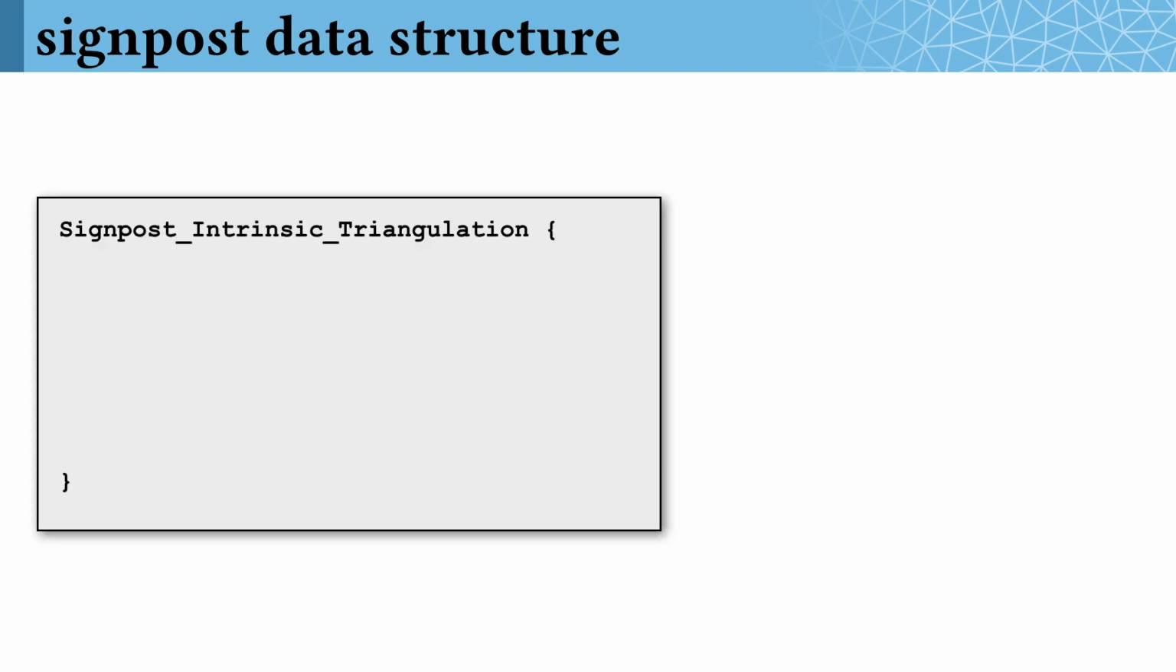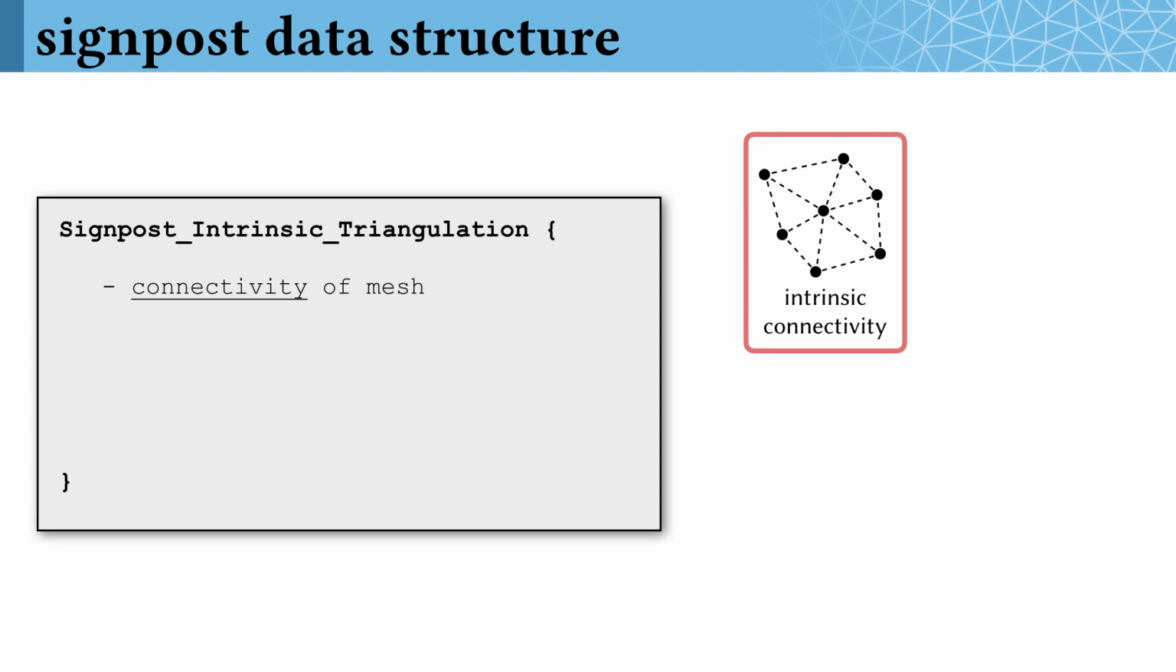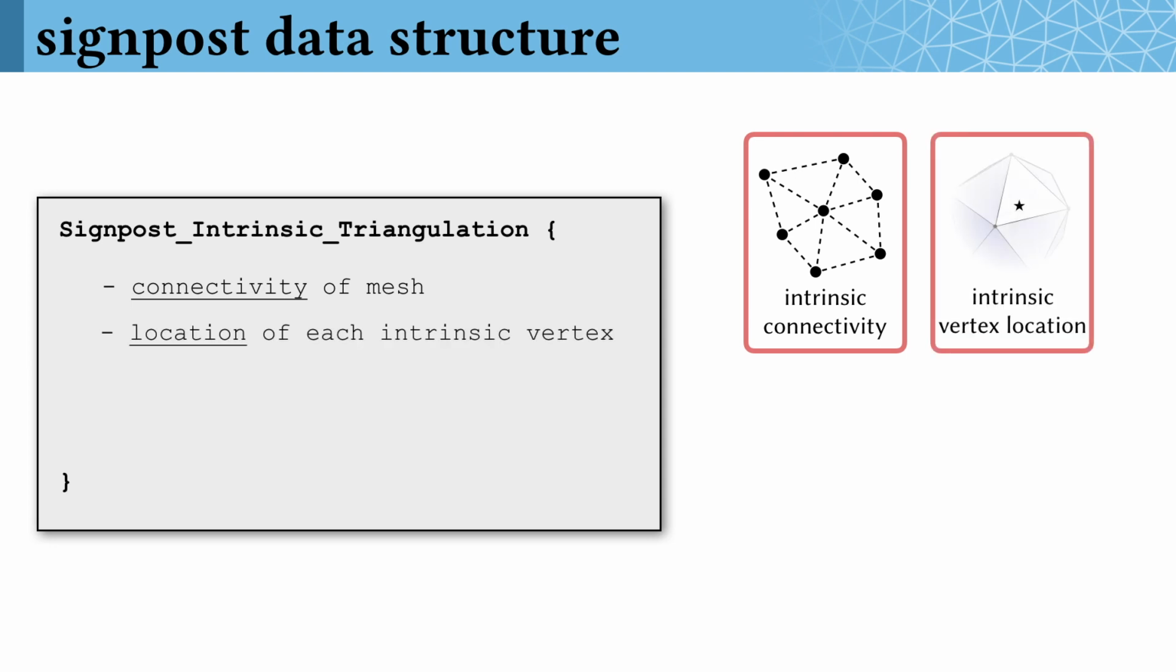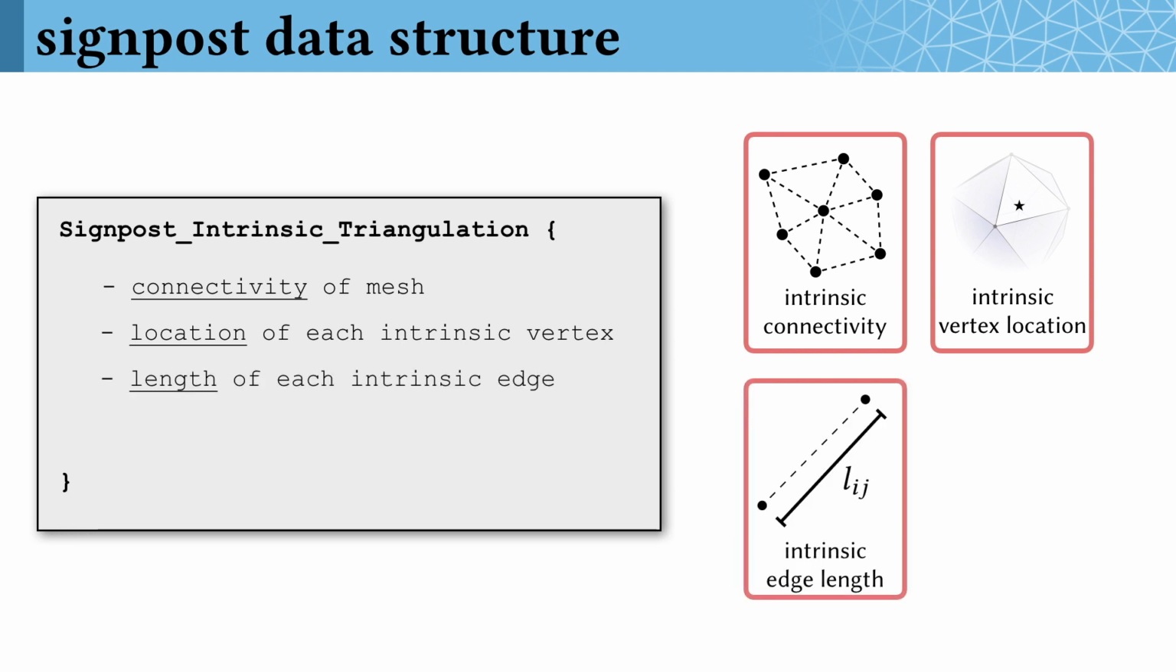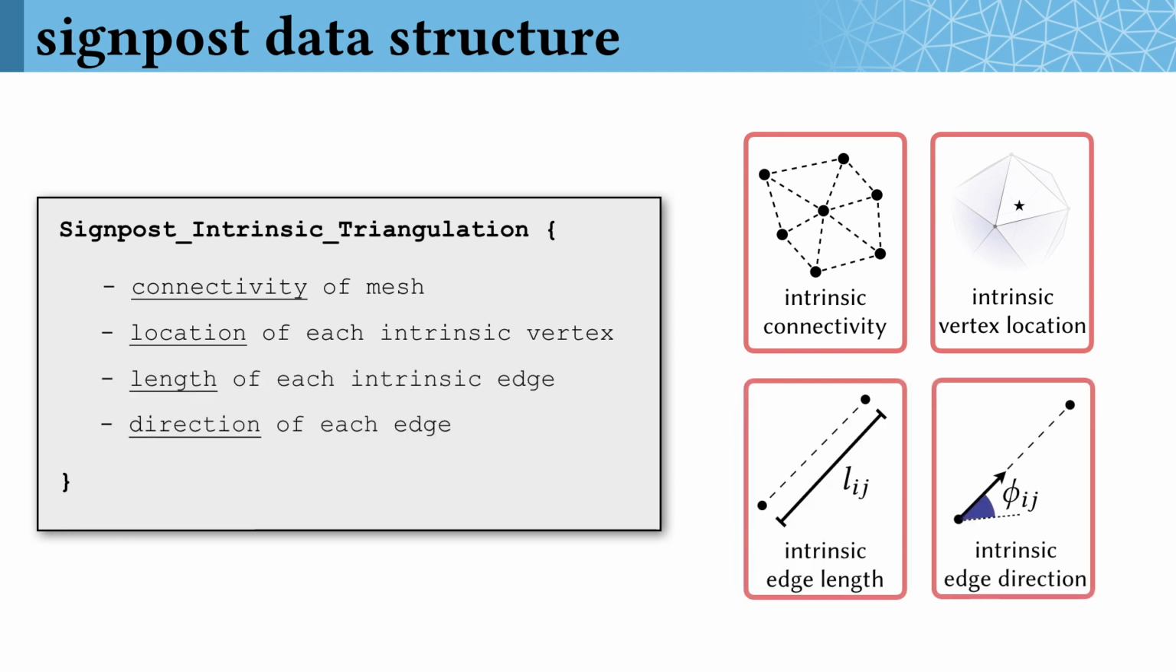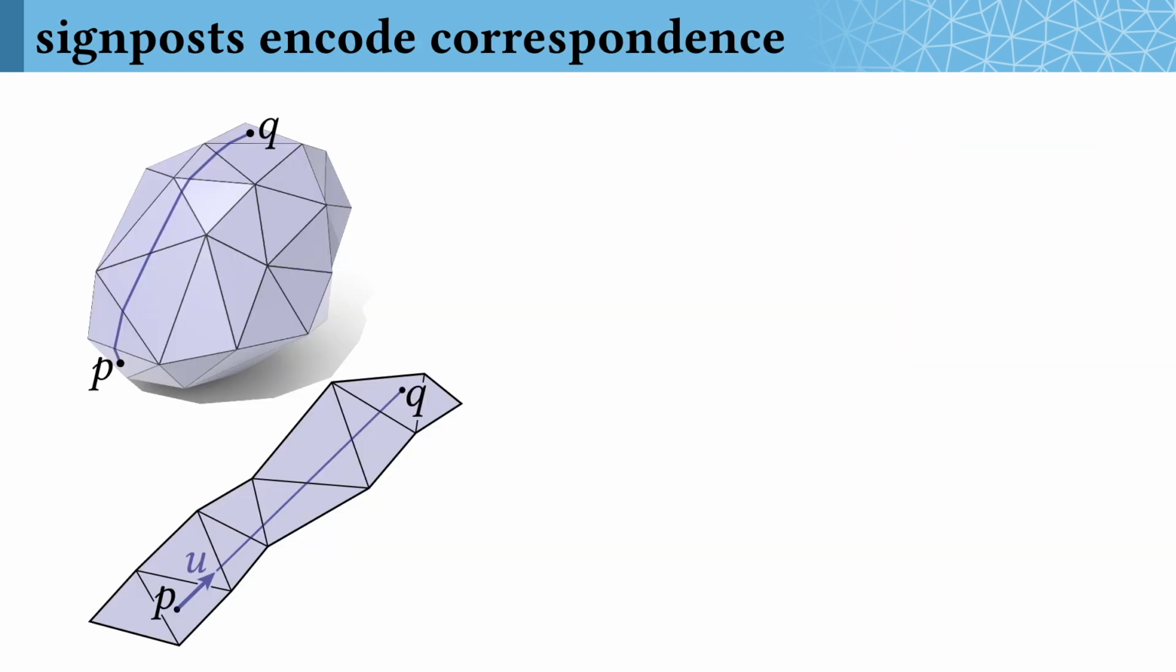To be really concrete about the data we store in our signpost intrinsic triangulations, we keep track of the connectivity of the intrinsic mesh, the location of each intrinsic vertex as a point on the original surface, the length of each intrinsic edge, and the direction of each intrinsic edge from each of its endpoints. This representation is implicit. Its complexity depends only on the number of intrinsic triangles, not on how the intrinsic triangulation overlaps the input mesh.